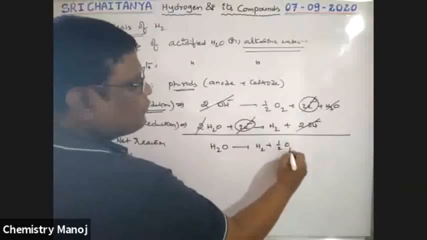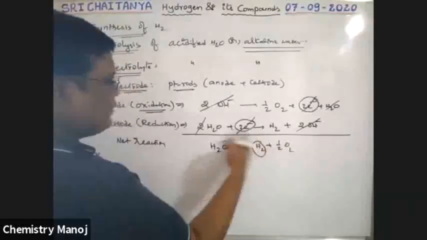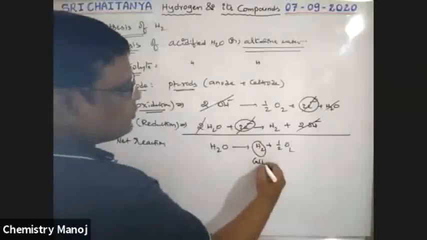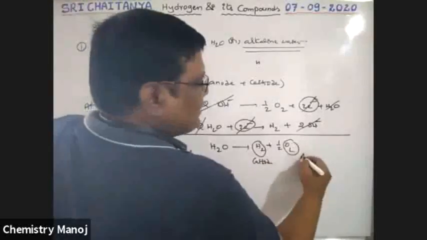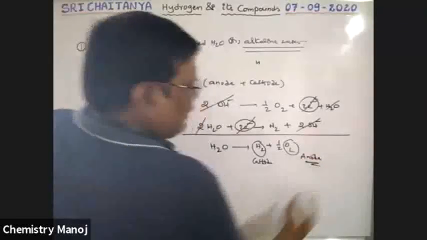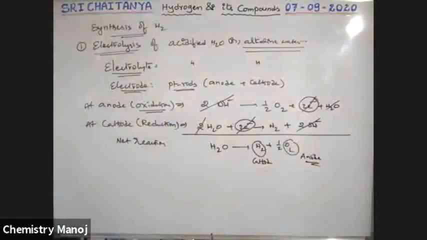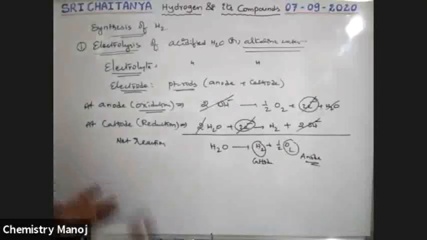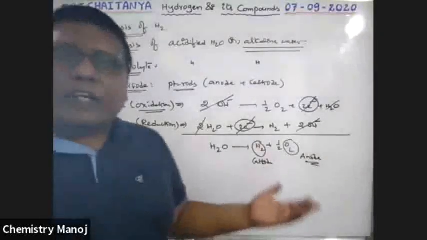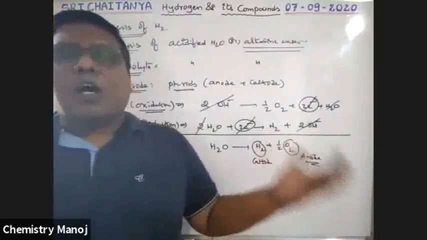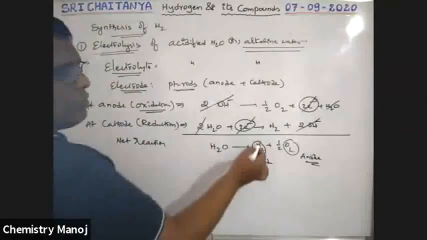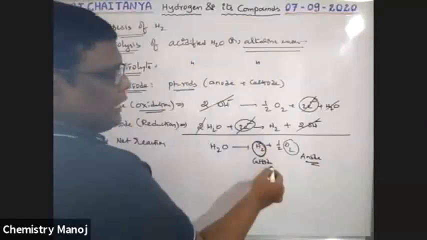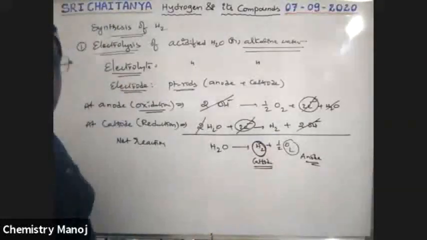half O2. At the cathode, hydrogen gas is liberated. At the anode, oxygen gas is liberated. This is the way to prepare hydrogen by the electrolysis of acidified water or alkaline water. Hydrogen is liberated at the cathode.